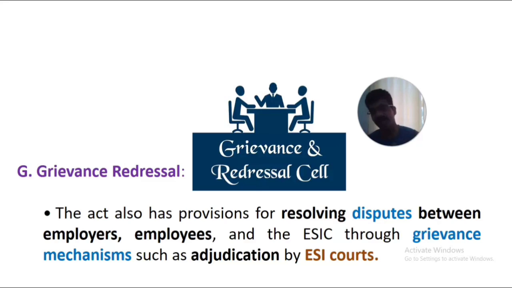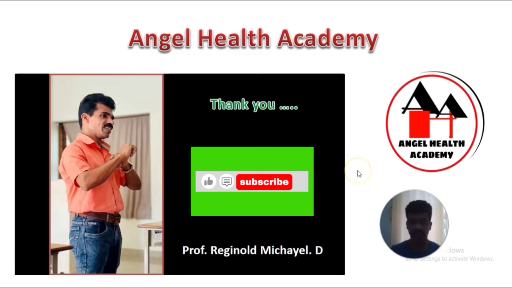Through the grievance redressal mechanism, they have ESI courts. There they do adjudication, that is, settling the problem between two parties, solving the dispute between the employees and employers through various ESI courts. So far we have discussed in detail the ESI Act and ESI scheme and its important key features.